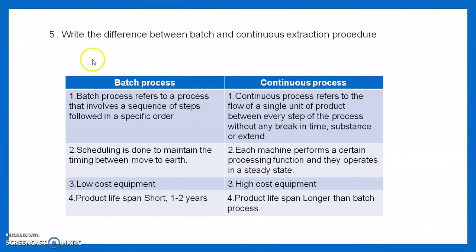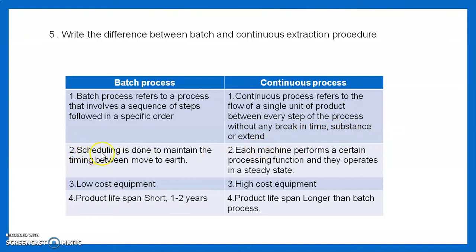Then the next question is, write the difference between batch and continuous extraction processes. Here is the difference. A batch process refers to a process that involves a sequence of steps followed in a specific order. A continuous process refers to the flow of a single unit of a product between every step of the process without any break in time, substance or extent.